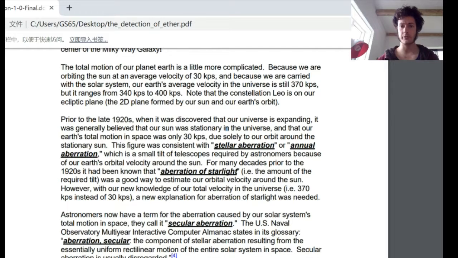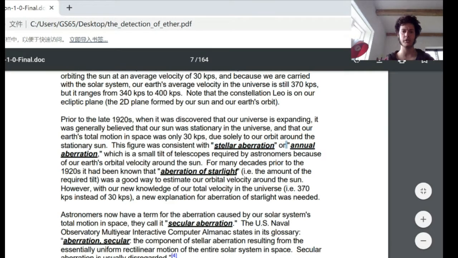Our total motion in space was thought to be only 30 kilometers per second, due solely to our orbit around the stationary sun. This figure was consistent with stellar aberration or annual aberration, which is a small tilt of telescopes required by astronomers because of our Earth's orbital velocity around the sun.